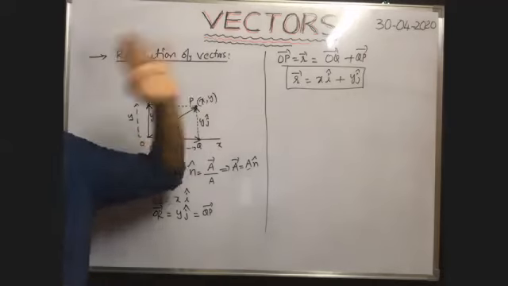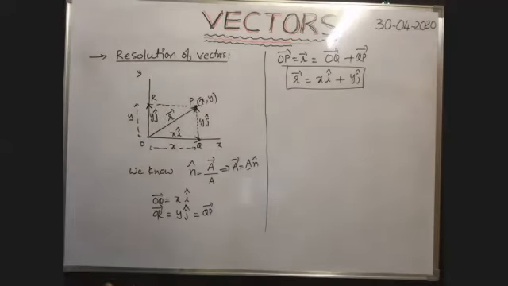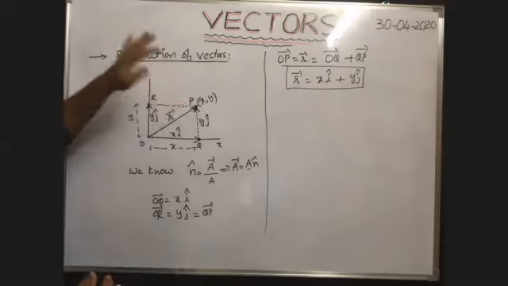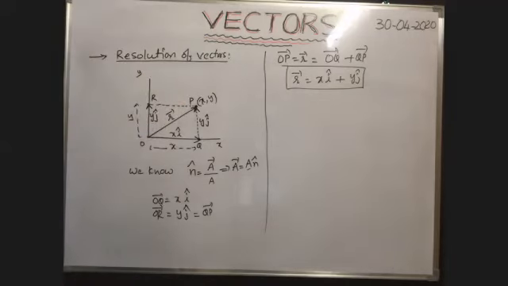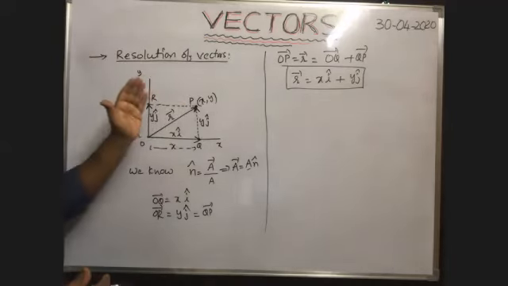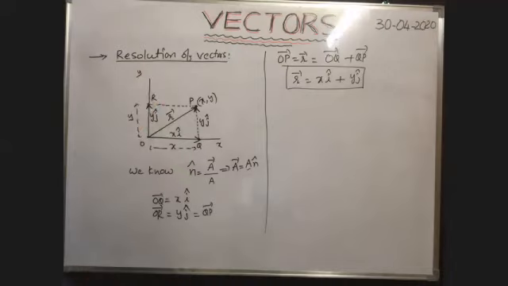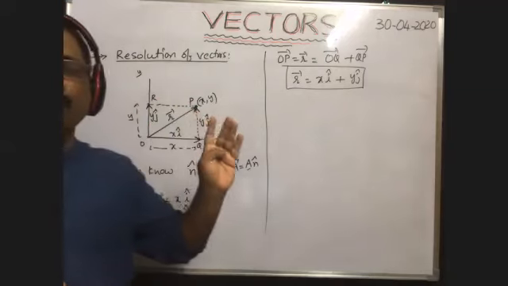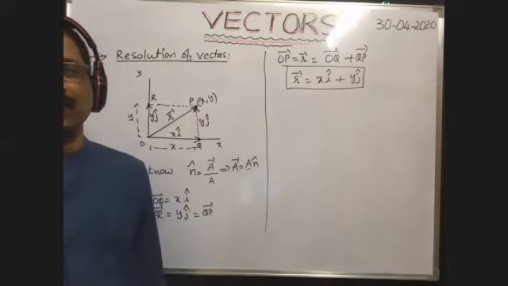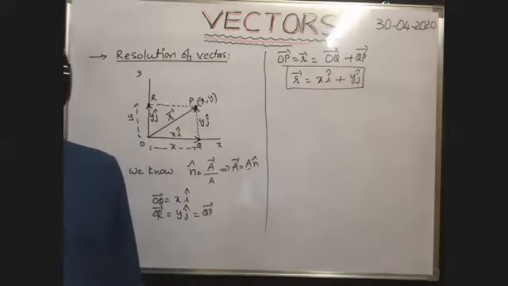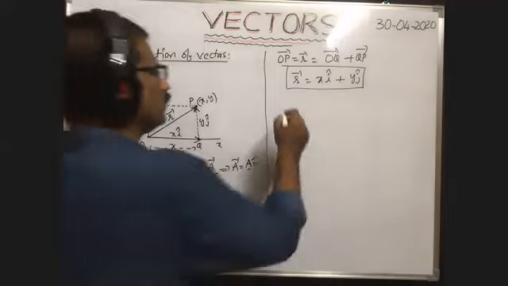So this is also called the position vector. Suppose the same displacement takes place in space, that is having x coordinate, y coordinate, and z coordinate.